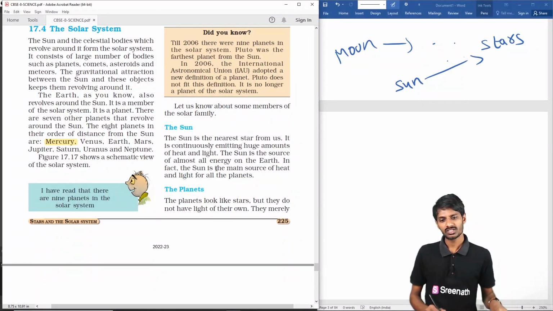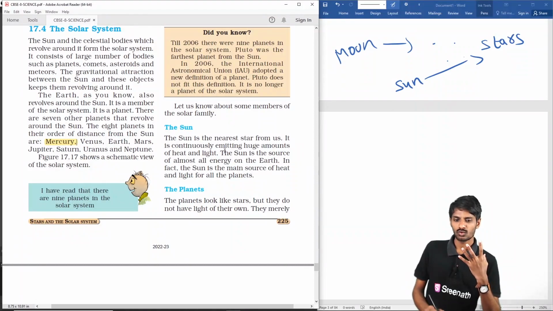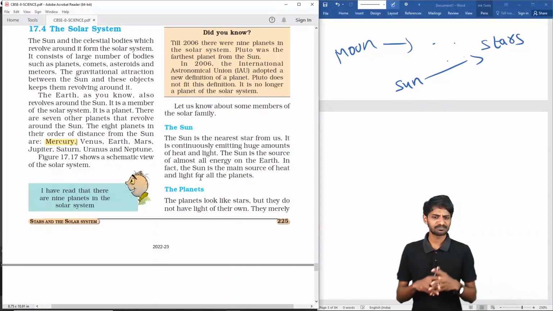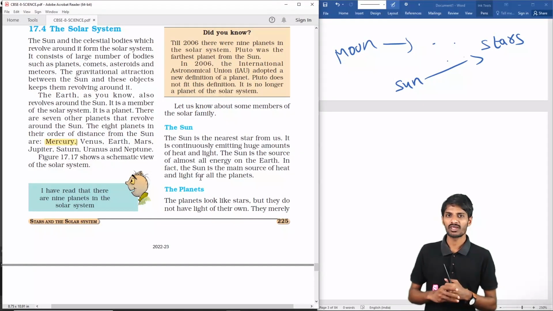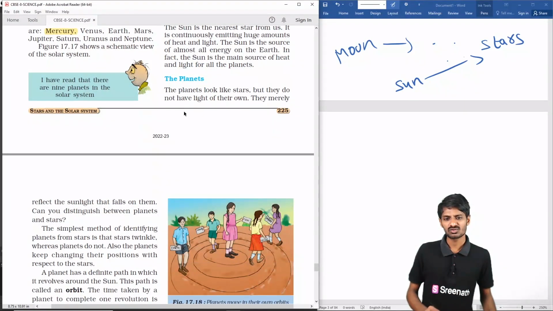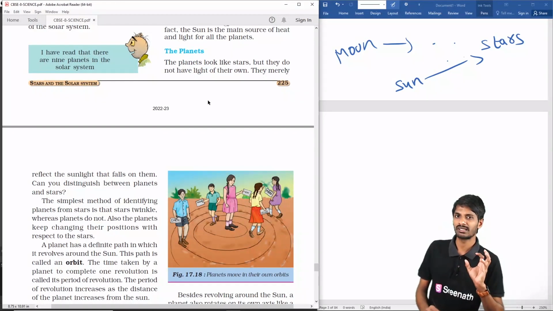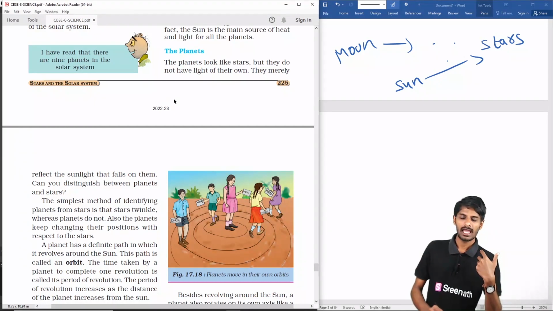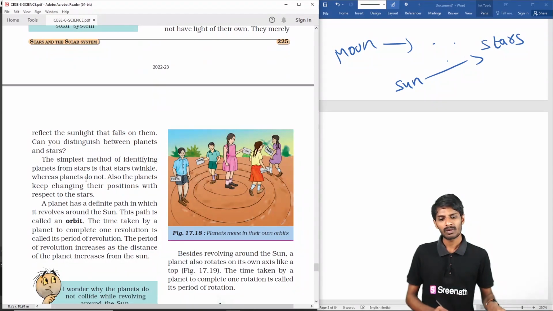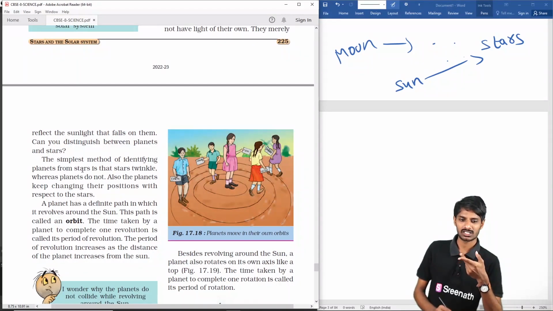The sun is the nearest star to us, and it is very bright and very big. It continuously sends light energy and heat energy, which is the source of energy for us on the earth, students. Next are the planets. These look like stars, but they do not radiate any light or energy. They just reflect it. These planets revolve around the sun, students.